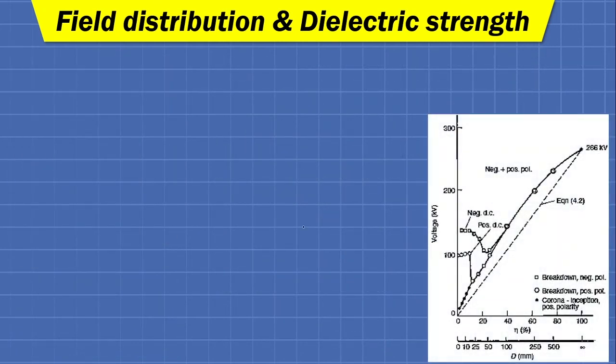Now if we increase the diameter, as you can see in this graph, then the voltage to cause a breakdown in the material also increases. That means if the rod becomes much larger in diameter, then the dielectric strength of air, or say the breakdown voltage of air, is increased.